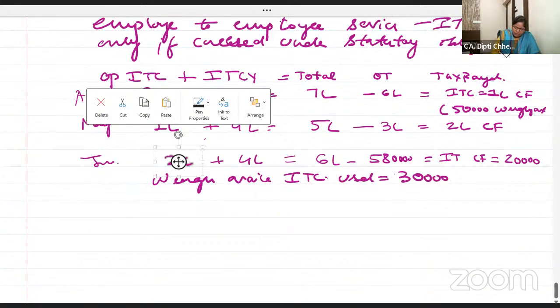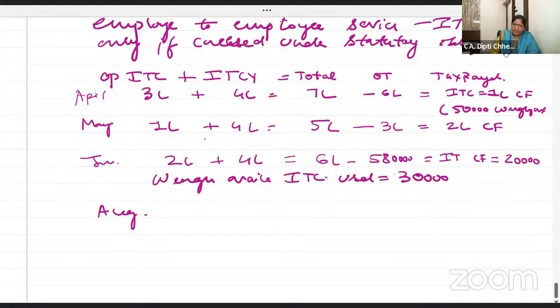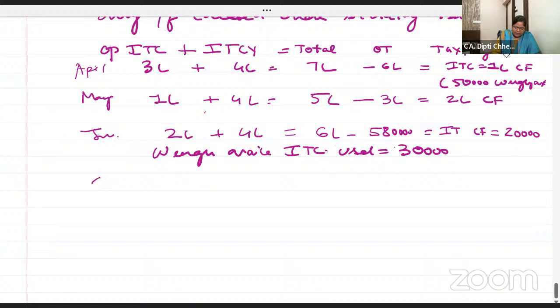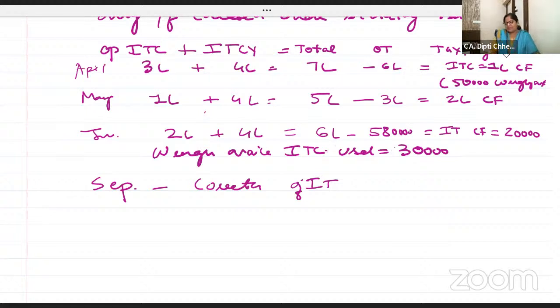अगस्त में, अगस्त भी छोड़ दो और 2 महीने छोड़ दो. You can rectify any time before 30th November or due date of filing the return. So September we will do the correction. Correction of ITC wrongly availed. Are you all with me?